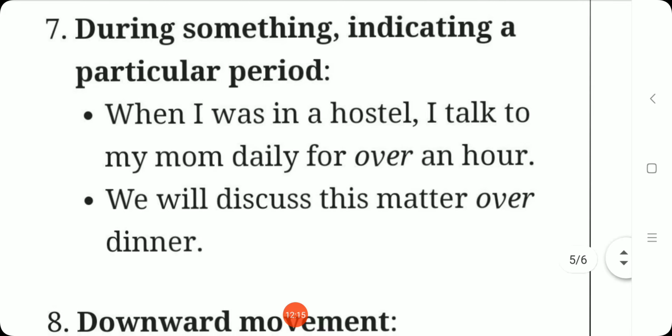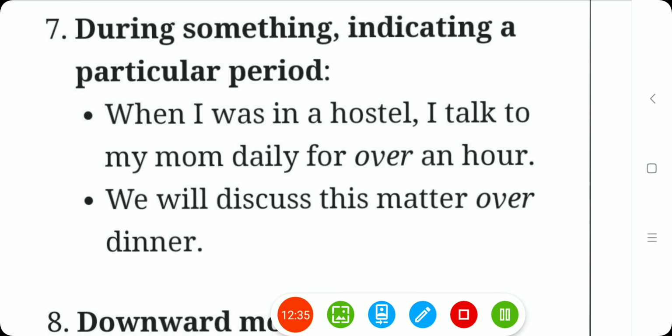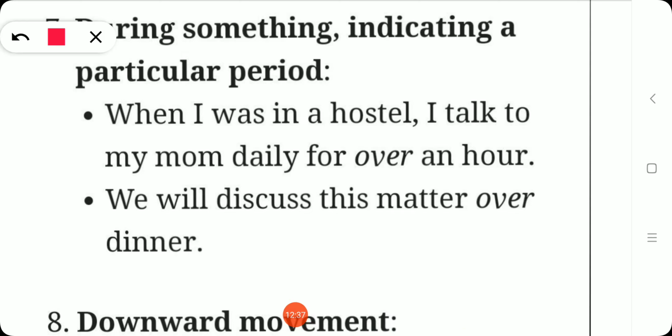Next one, during something, indicating a particular period. When I was in a hostel, I talked to my mom daily for over an hour. We will discuss this matter over dinner. So what is the particular period mentioned here? When he was in hostel, he would be talking to his mother on the phone for over an hour. Okay, we will discuss this matter over dinner.